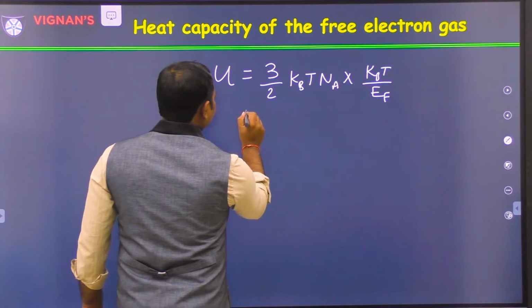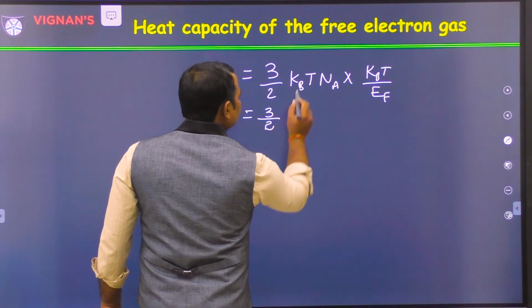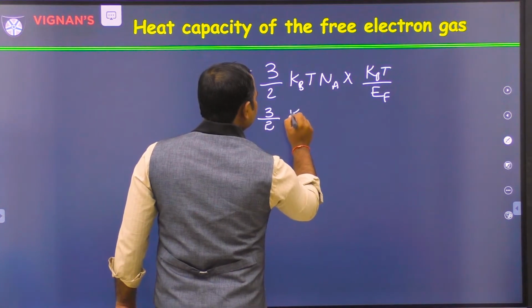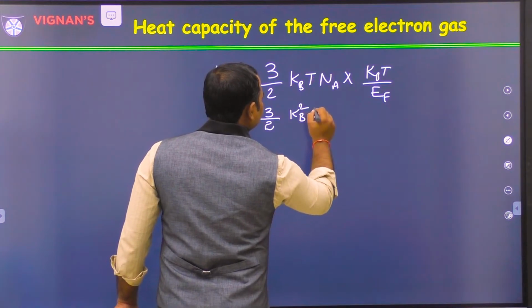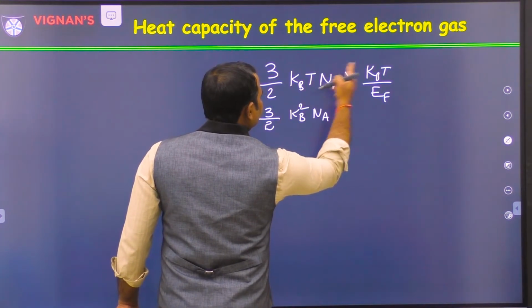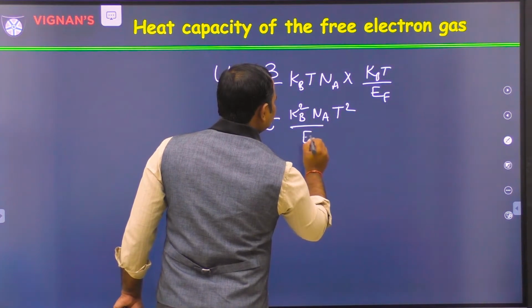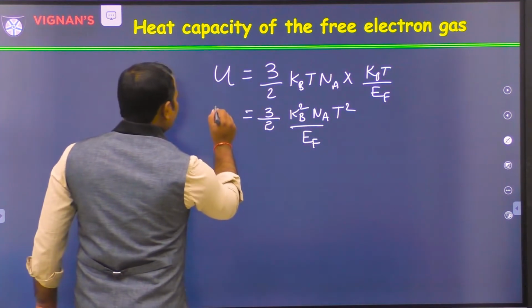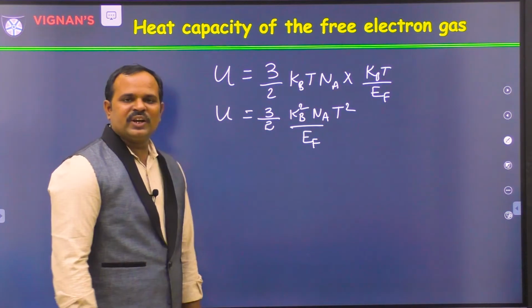Now if you take it, U is equal to 3/2 kB square into Na, T into T square by EF... that is, 3/2 kB square Na T square by EF. This is the internal energy we got.